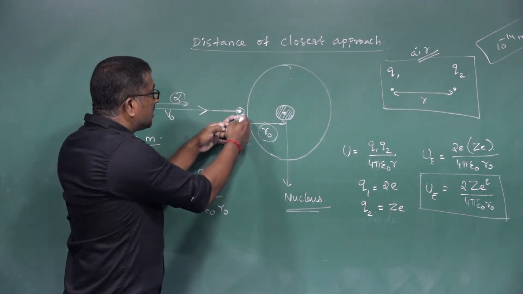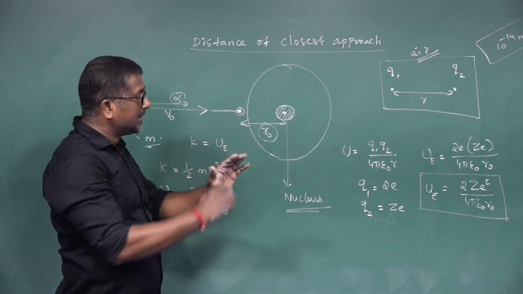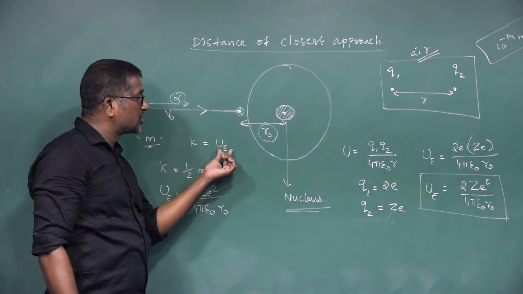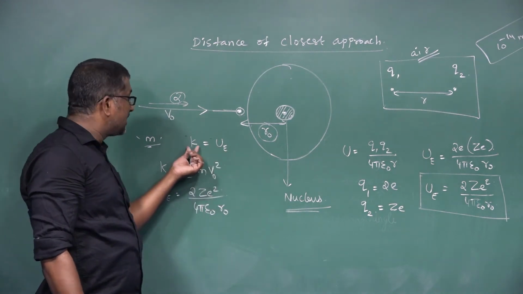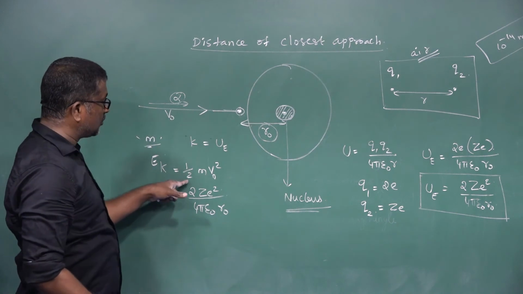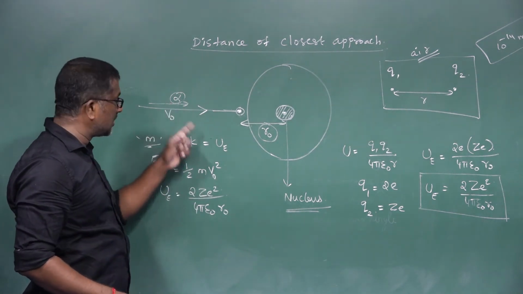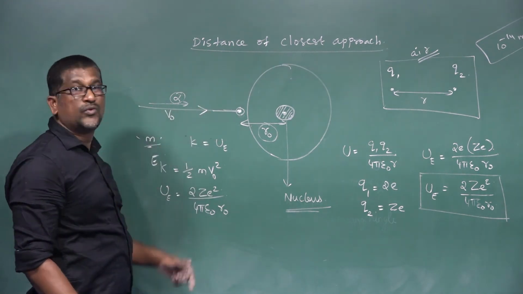What happens at the distance of closest approach? The kinetic energy of the alpha particle is completely converted into electrostatic potential energy. The kinetic energy of the alpha particle is Ek equal to half m v naught square, where m is the mass of the alpha particle and v naught is the velocity of the moving alpha particle.